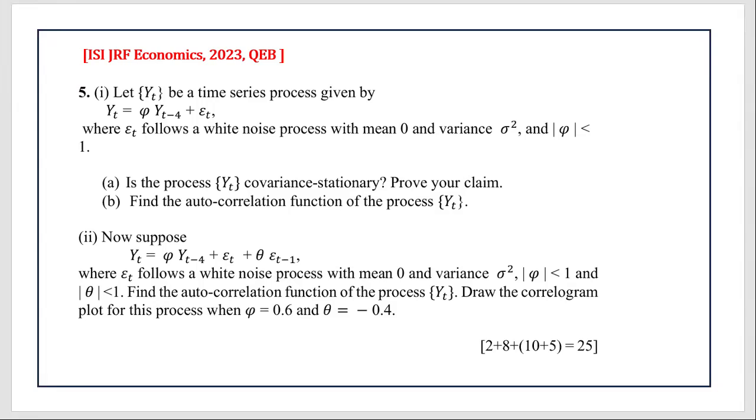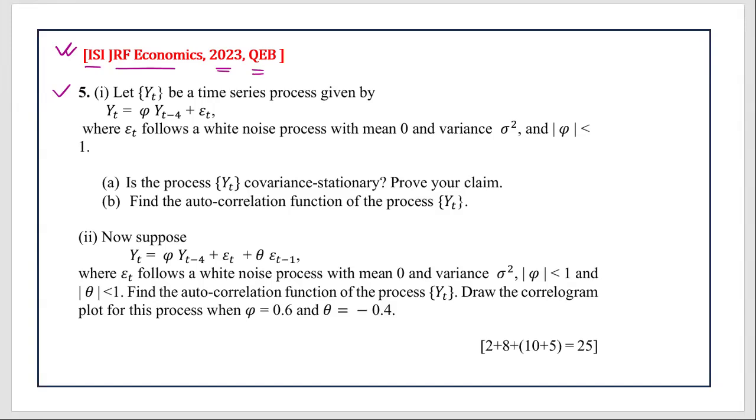So with this, let us start with this question. This is ISI JRF Economics. JRF is basically the PhD entrance course that ISI conducts. So this is ISI JRF Economics from the 2023 paper, from the QEB section. QEB is the second paper, the descriptive section. This is question number 5. So let's take a look at this. We will solve part 1 in this particular video and go into part 2 in the next video. So with this, let us try to solve this question.